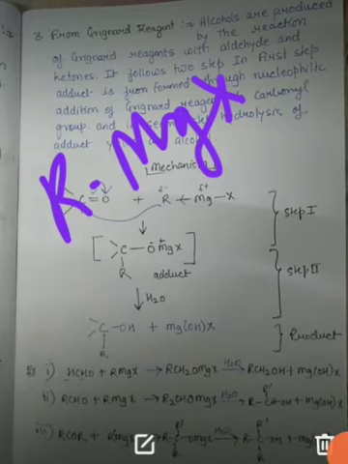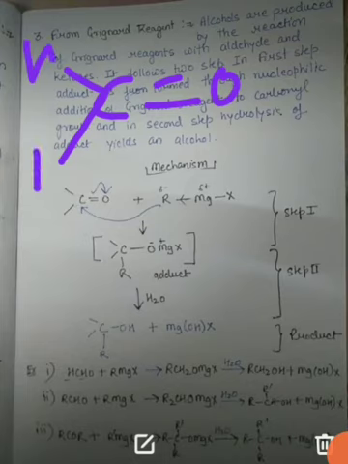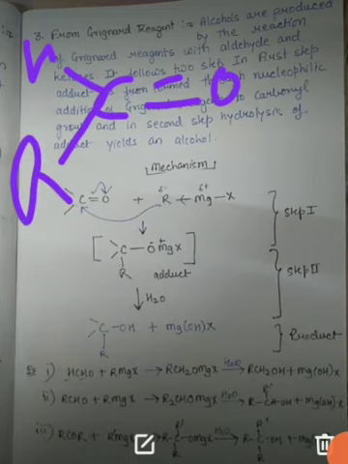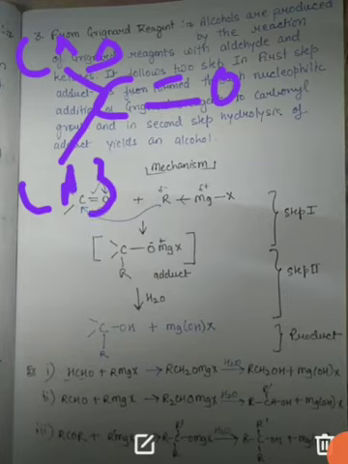Basically, how does this mechanism take place? If we write two H, it is formaldehyde. If we write R, it is acetaldehyde. In this way you can change them. Or if we draw CH3 and CH3, then it will become ketone. In this manner you have to change them.